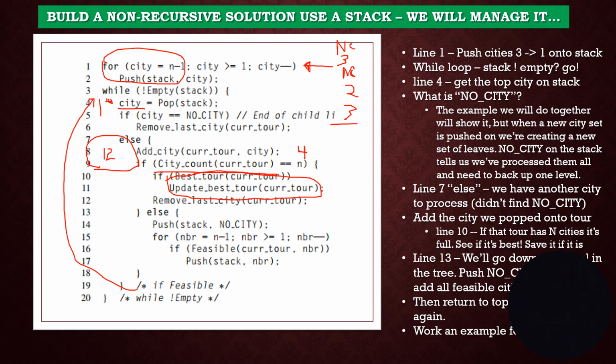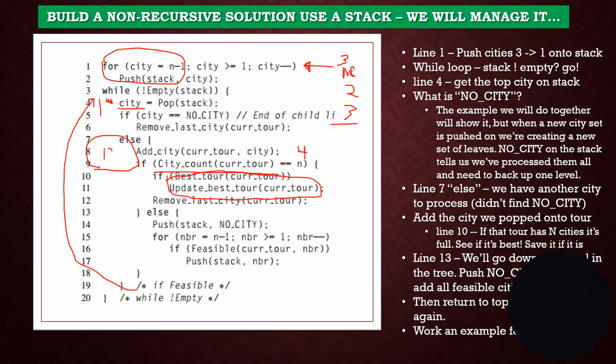And what is going to happen? He is going to pop back up here and say, hey, pop the stack. But now we have a no city. So we pop the no city, eraser, get rid of the no city. And since we got a new city, we're going to remove the last city. So that's how we get that three off of there. We remove the two, and then we go back through the algorithm again, and now we're